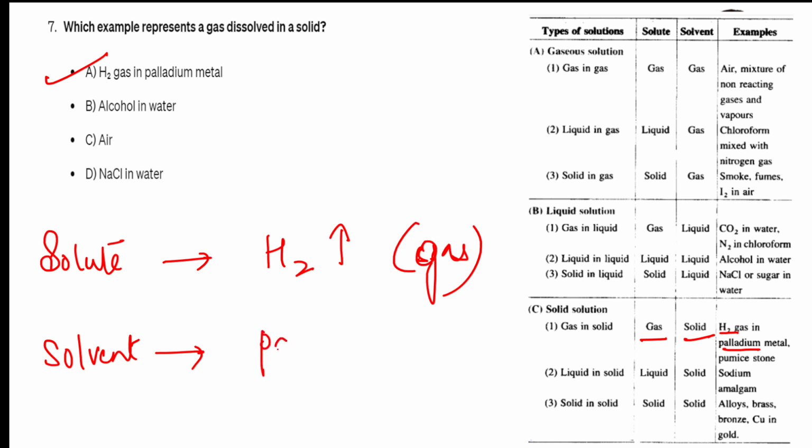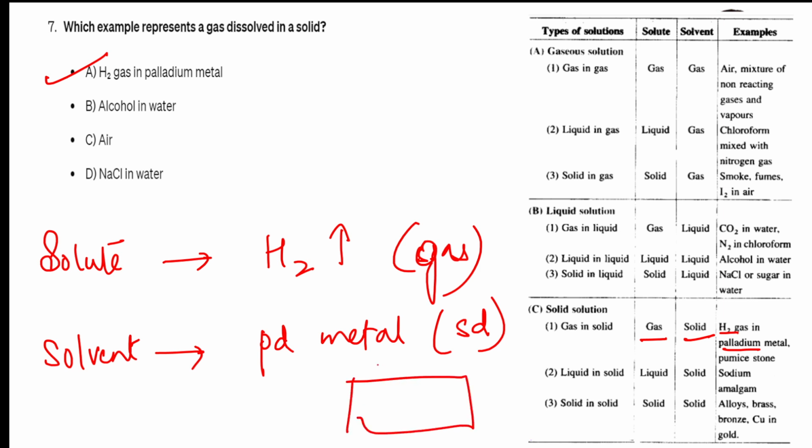This time palladium metal is acting as a solvent, and it is solid. That is what you should remember. Don't get confused. It is the other way where on the surface of the palladium metal, hydrogen gas bubbles are absorbed. Okay, this is done.